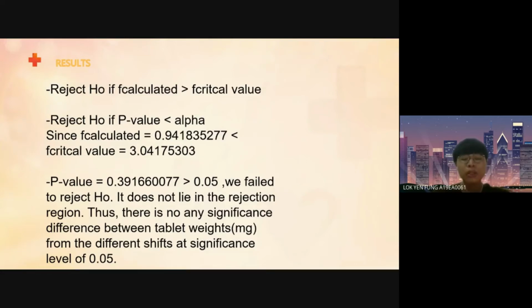From the ANOVA table, since F calculated equals 0.9418 in 4 decimal places, which is smaller than the F critical value 3.0418 in 4 decimal places, it does not lie in the rejection region. We fail to reject the null hypothesis, thus there is no significant difference between tablet weight from the different shifts at a significance level of 0.05.